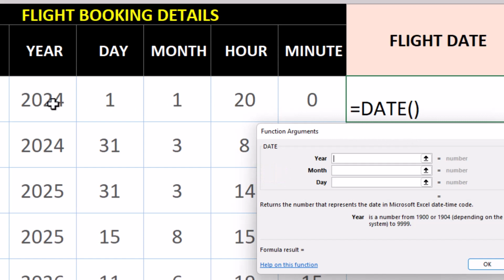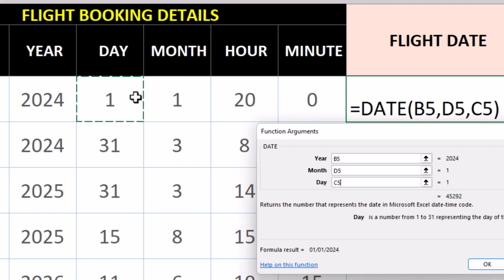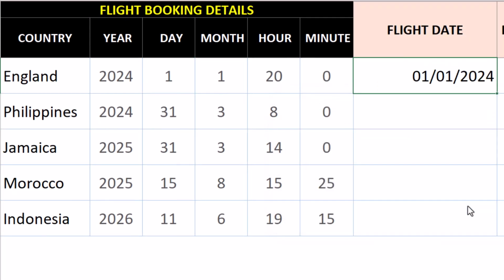Let's choose this cell here for the year, this one for the month, and this one is for the day. Click OK, and we can autofill down.